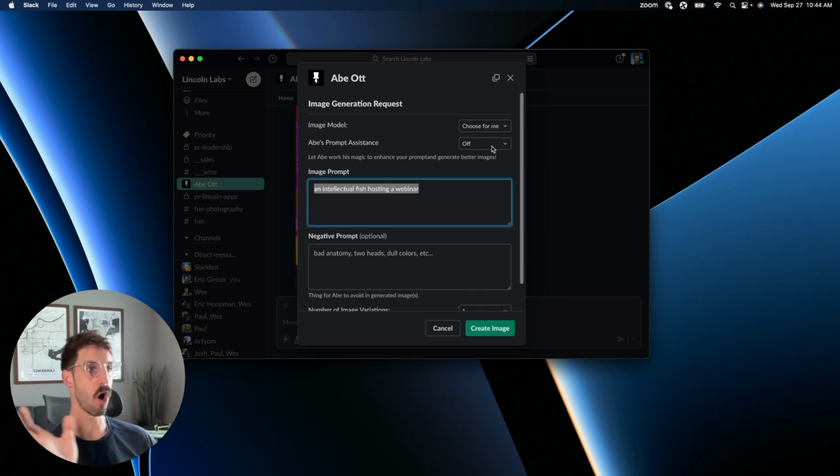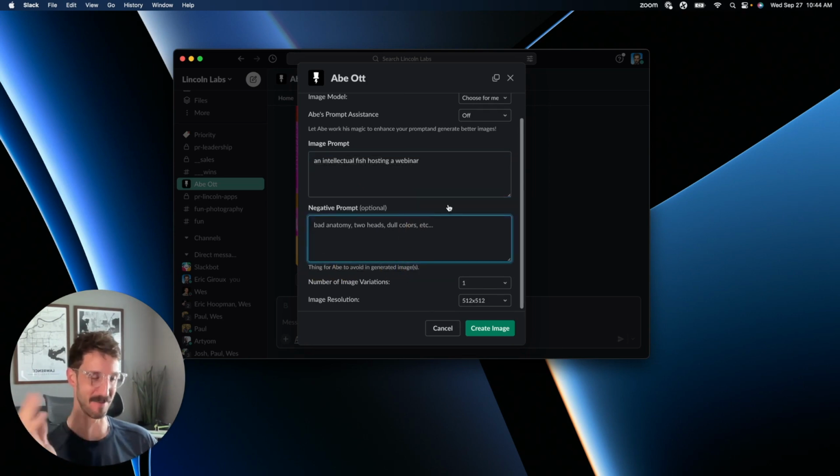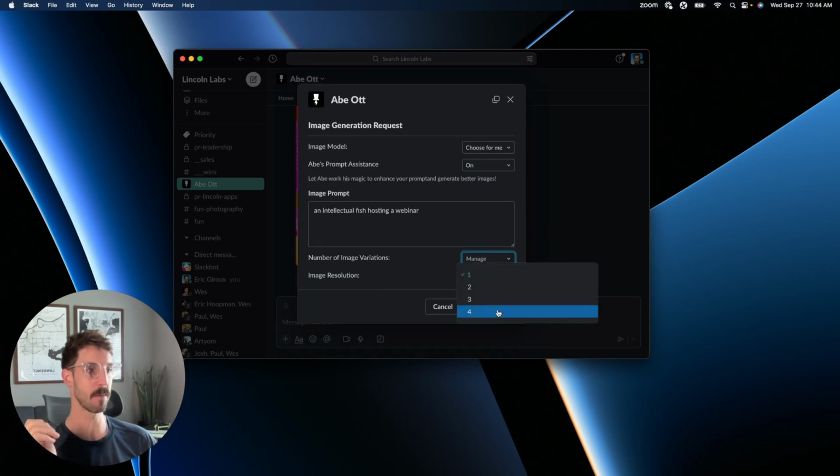Note, when you turn off prompt assistance, you can actually include a negative prompt. A negative prompt is something that you want to avoid. A lot of people say weird hands or more than 5 fingers, stuff like that. And then you can choose how many images you want and the resolution of those images. So I'll do 2 images.